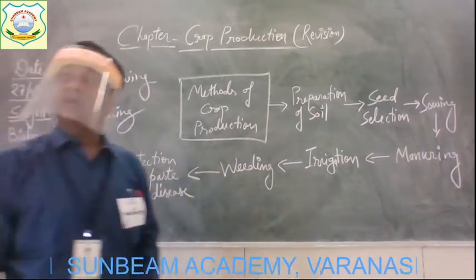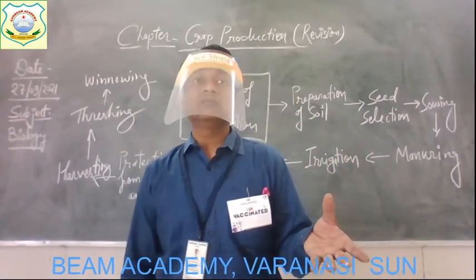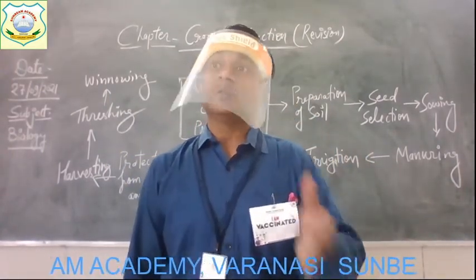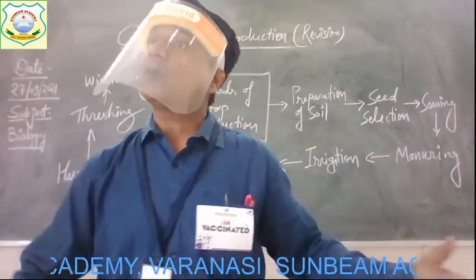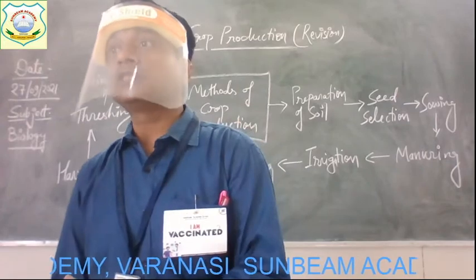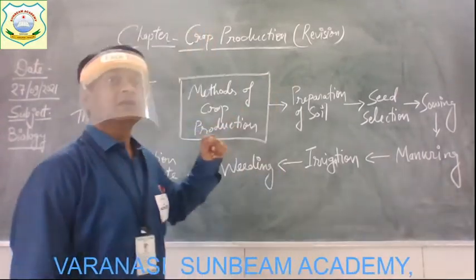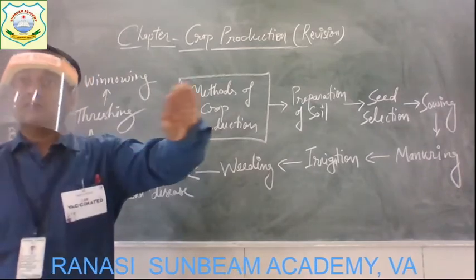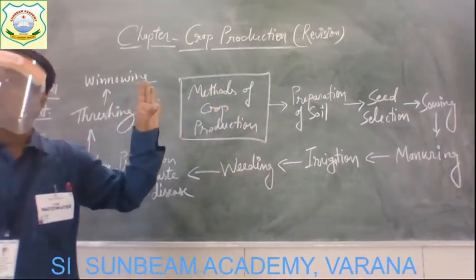In winnowing, what happens? When the grains are separated from the stalk, we need to make two heaps, one heap of grain and one heap of stalks. This method is done simply by moving wind, and the name of the method is winnowing.